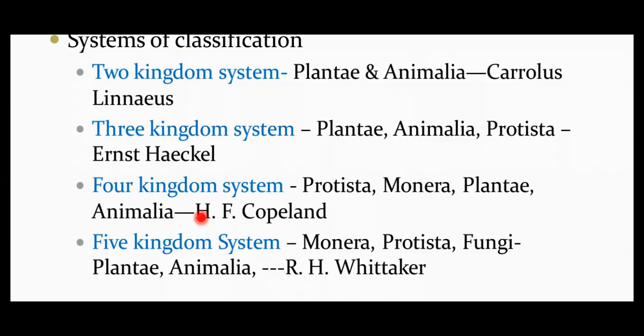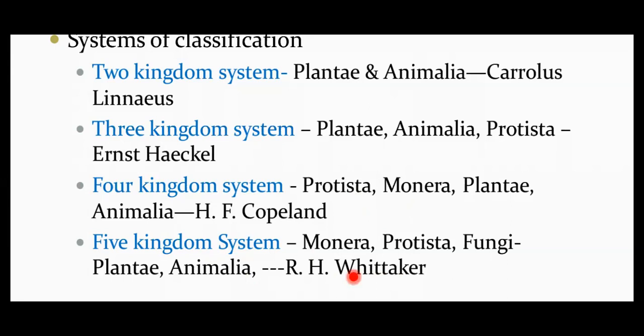Similarly, we have the four kingdom system of classification, which was proposed by Copeland. The fourth kingdom added was Monera. Monera was separated out based on cell type, that is, all the prokaryotic organisms were separated out. Then we had Plantae, Animalia, Protista, Monera. And today what we follow is the five kingdom system of classification proposed by Whittaker. We all know the five kingdoms: Monera, Protista, Fungi, Plantae, and Animalia.